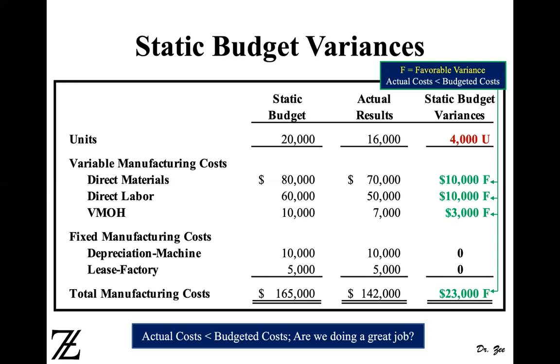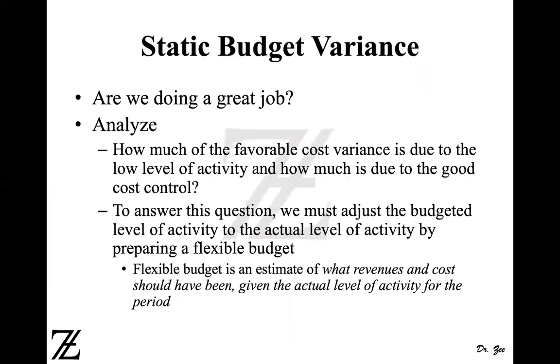Now the problem is that, yes, our actual cost is less than budgeted cost. Are we doing a great job? Why do we have those variances? The problem is we won't be able to interpret those variances as favorable as they look. Yes, we incurred less cost, but we also produced fewer units. So what do we do? How do we figure out what is wrong with this? We need to analyze it. How do we analyze? Well, I'm going to discuss this later on.